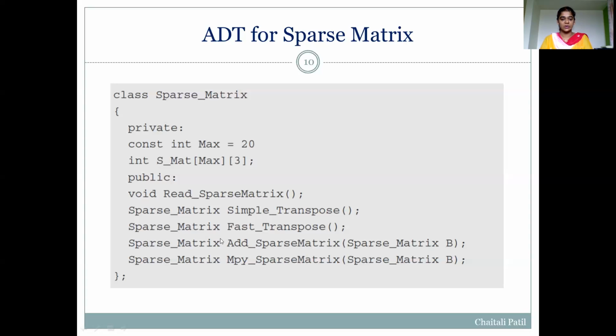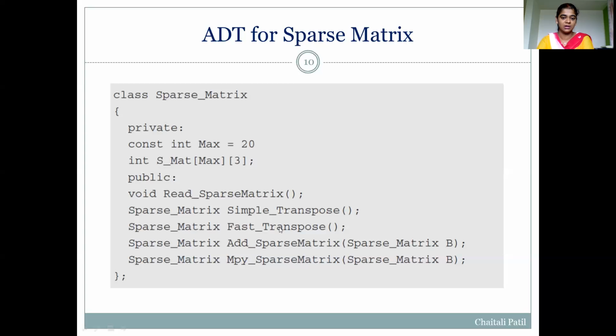For a transpose, there are two algorithms to perform it on a sparse matrix. The first algorithm is a simple transpose, so we have declared one function for simple transpose. There are a few disadvantages: the simple transpose algorithm is not very efficient if the matrix is a dense matrix, and for that we require another algorithm, the fast transpose.